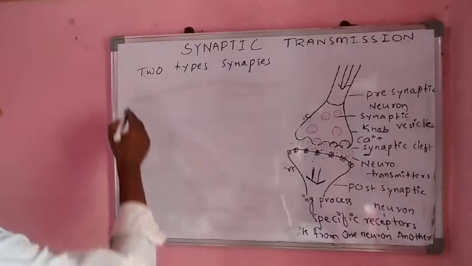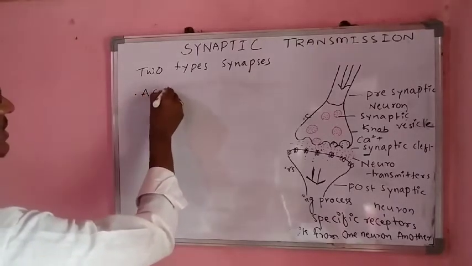The major neurotransmitter we know is acetylcholine.